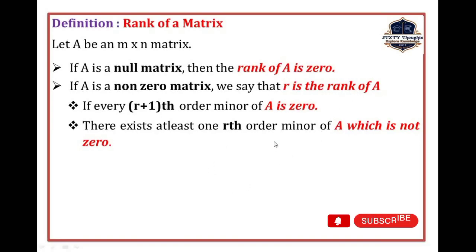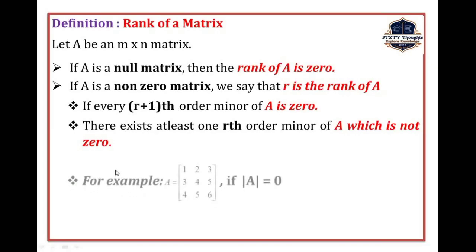In case the modulus of A of order r is 0, then again we have to apply the same theory once again. That means again we reduce this matrix. If we reduce it, we get an (r-1) order matrix. Next we find modulus of A value. Once we get an answer not equal to 0, therefore r-1 is the rank of the given matrix. So we consider the rth order minor which is not equal to 0, therefore r is the rank of the matrix.